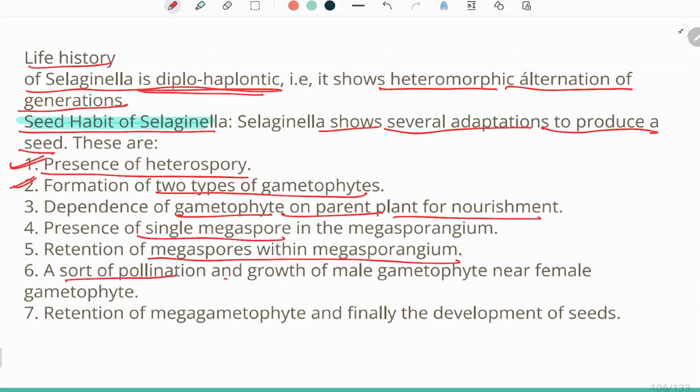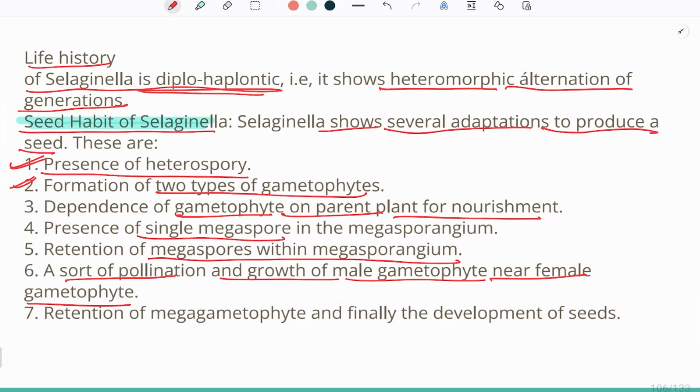Then a sort of pollination and growth of male gametophyte near female gametophyte. So a sort of pollination should be present first of all, so that the male gametophyte can travel to the female gametophyte easily. It can be through water, or through air, or by any means of transport which the plant might take.